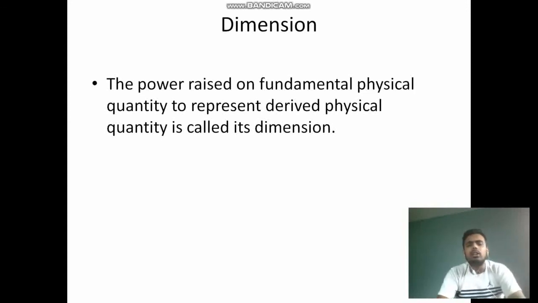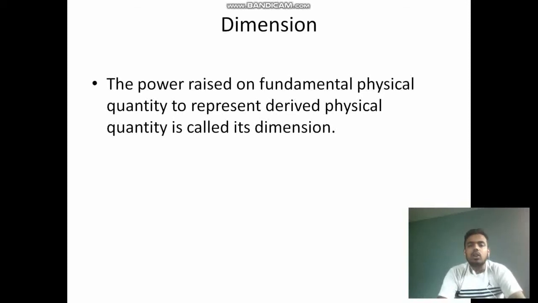So what do you mean by dimensions? Dimensions is the power raised on fundamental physical quantity to represent derived physical quantity. So here you have a question, what is fundamental physical quantity and what is derived physical quantity? You go to my previous tutorial and see what is fundamental physical quantity and what is derived physical quantity.